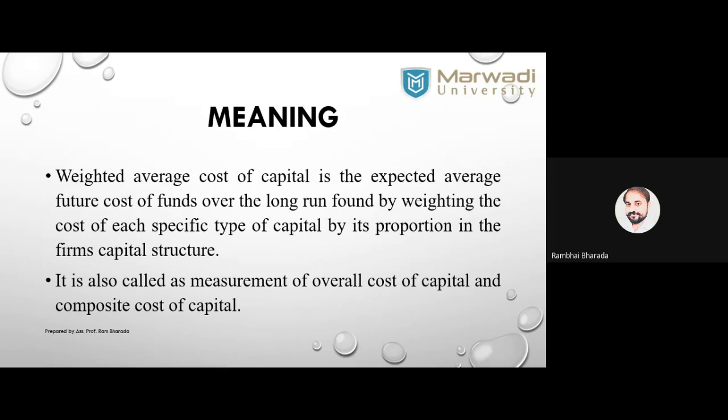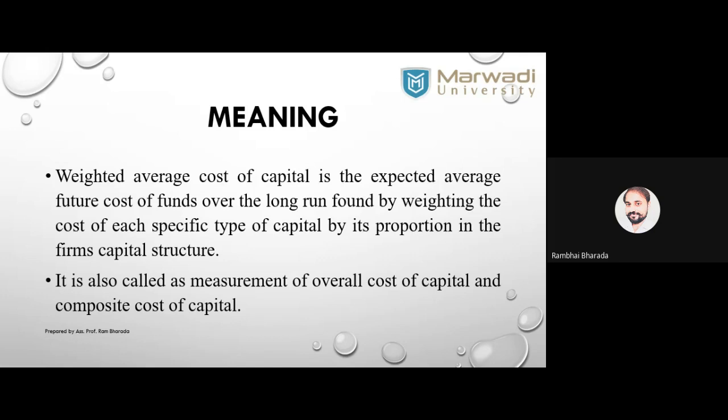Ultimately, our final answer will be 15%. Are we clear about this 15%? So on average, the company needs to pay 15% return to the various equity shareholders, preference shareholders, or debenture holders. So here the average cost is 15%. Are we clear?